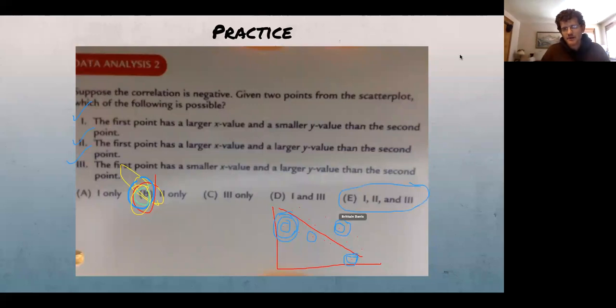Remember, a regression line on a scatter plot is just a trend line, but it's not saying that every point is going to follow that trend. You can definitely have 2 points that buck the trend. So this would be basically a positive slope between these two, and that would be a negative slope between those two. But anything is possible in a scatter plot. Okay, so this time our consensus failed us, but that's okay. We learn.